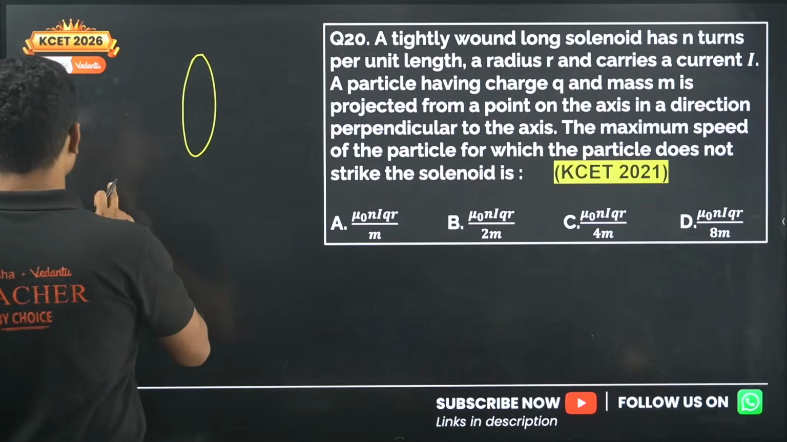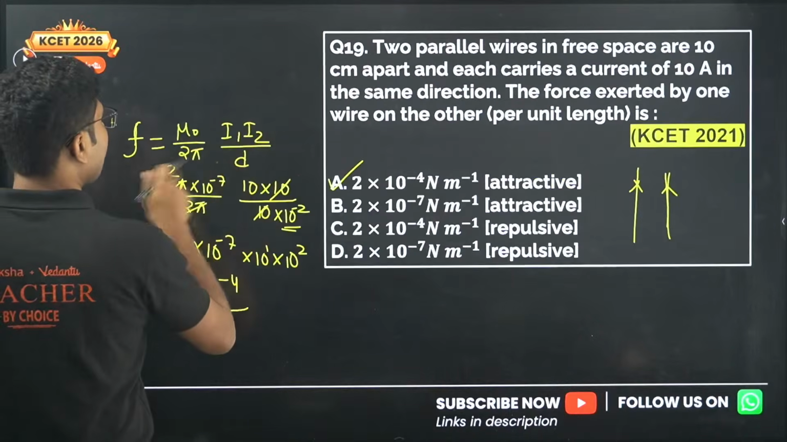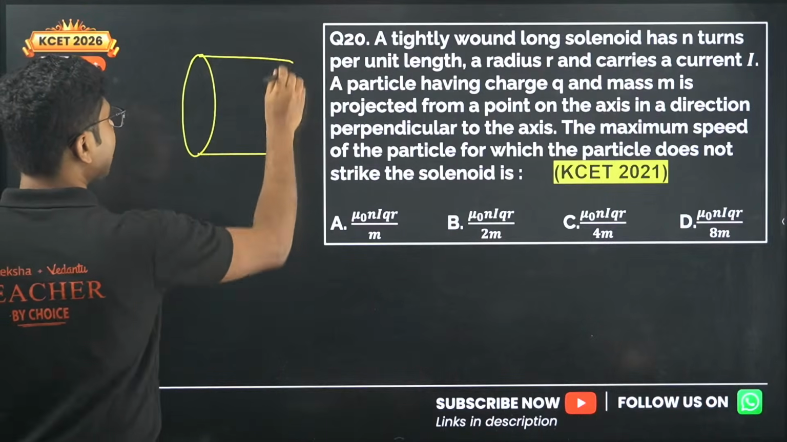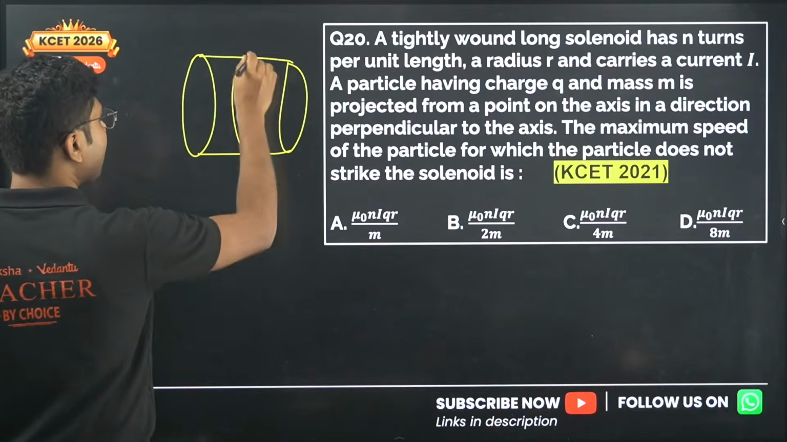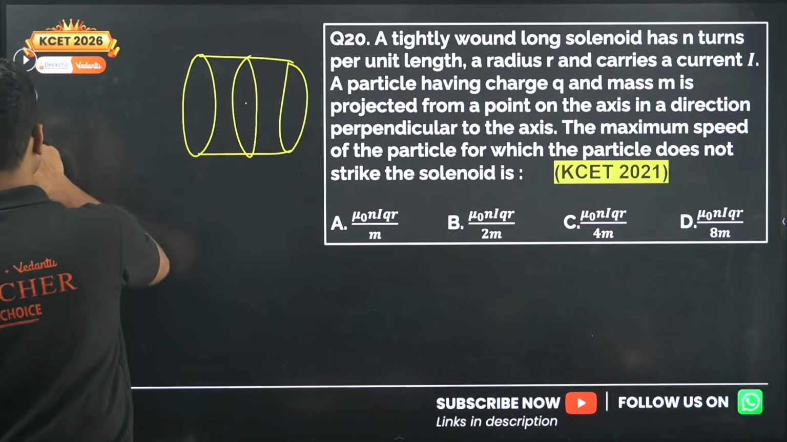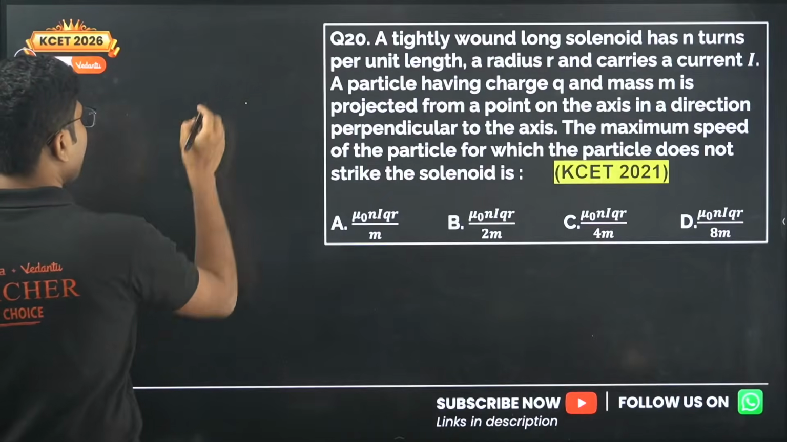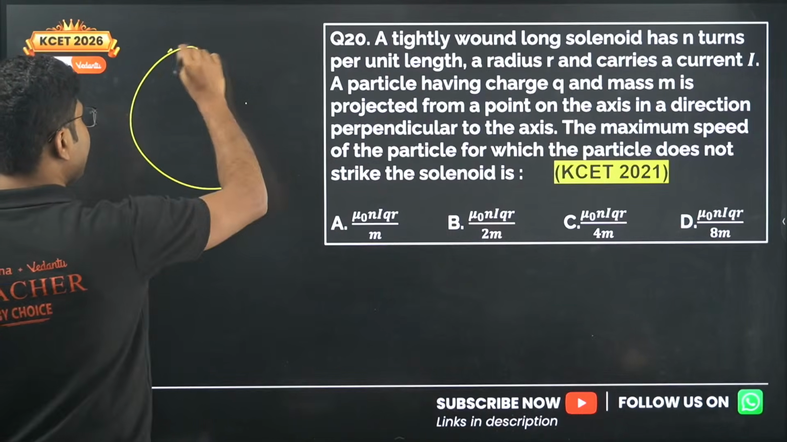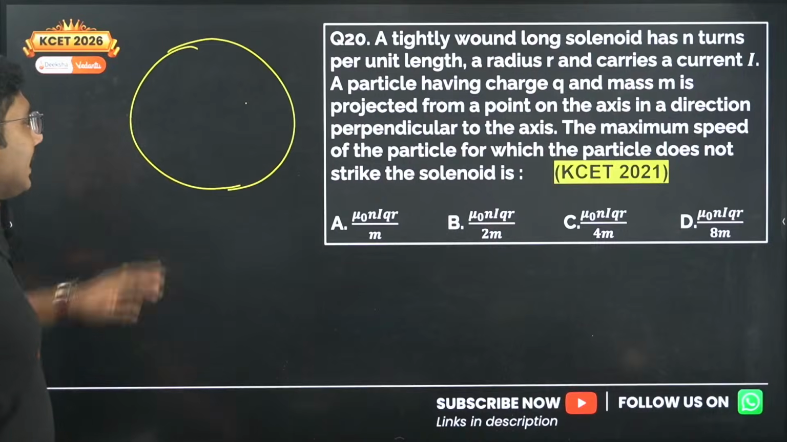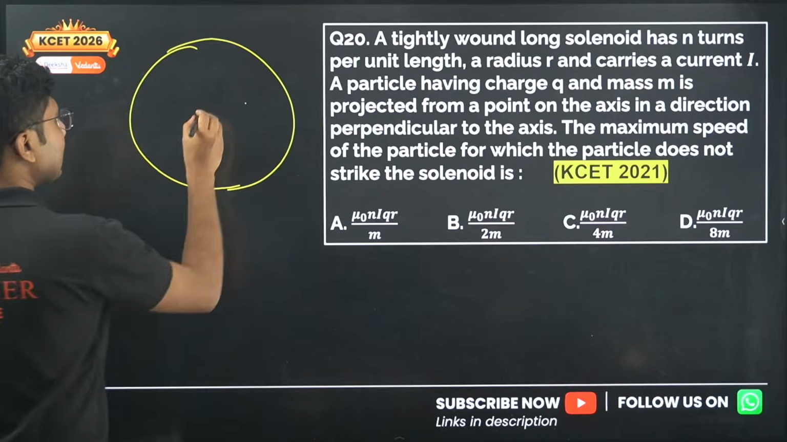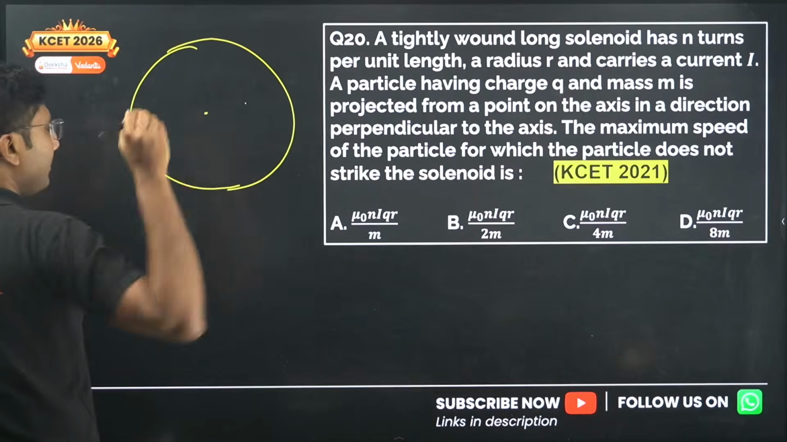Okay, now I am not drawing the solenoid like this. Generally a solenoid is drawn like this, right? But I will take the cross section of it and I will only draw the cross section of the solenoid, which is a circle. So this is the cross section of the solenoid, the central portion, and this is the axis through which it is passing.